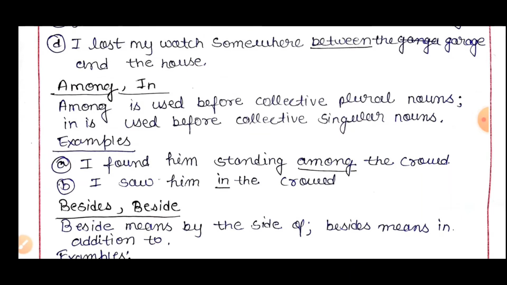The next topic is among. Among is used before collective plural nouns and before collective singular nouns. Collective means a bunch of people, a crowd, the public. For example: I found him standing among the crowd. It means he is in between lots of people there.